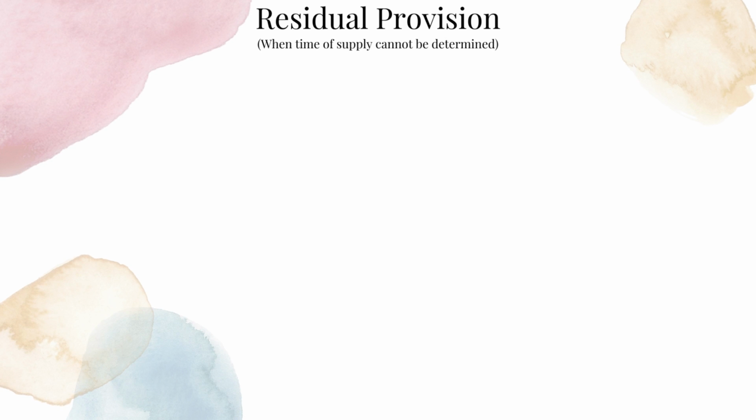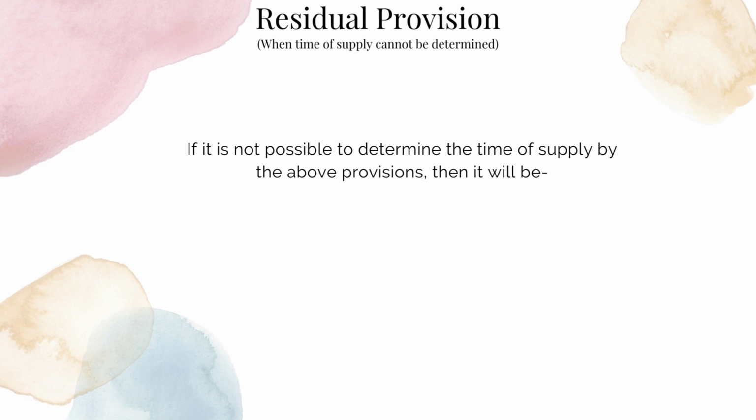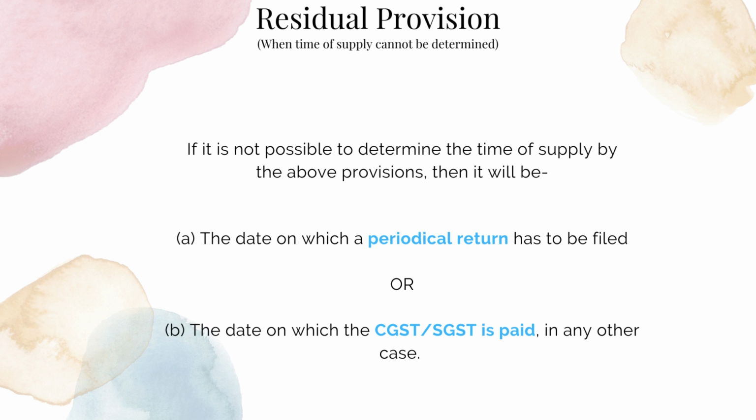Residual provision. If it is not possible to determine the time of supply by the above provisions, then it will be the date on which a periodical return has to be filed, or the date on which the CGST and SGST is paid in any other case.